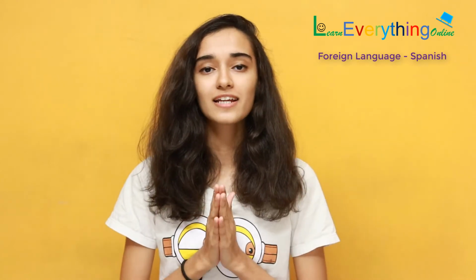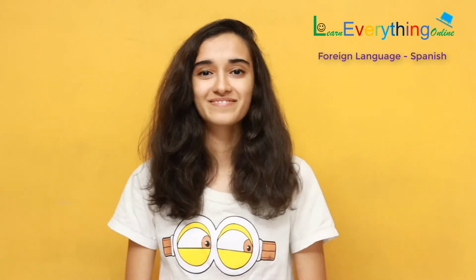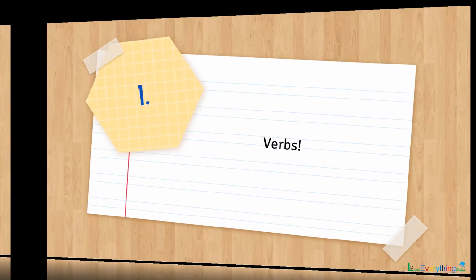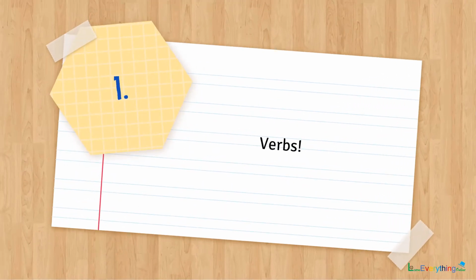In this chapter, we will see verbs along with some adjectives that go along with these verbs. In the last level, we saw verbs in 5 different parts. So let us see some more verbs and related adjectives to it in this part. Let us begin with our chapter 2, that is some more verbs and adjectives. The first part of this chapter is verbs, the second part will be adjectives, and the third part as usual will be the practice sentences.